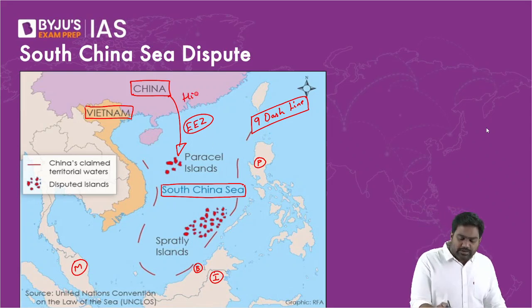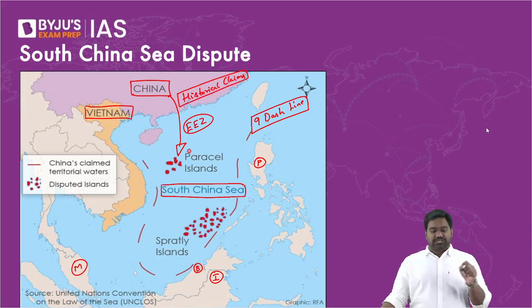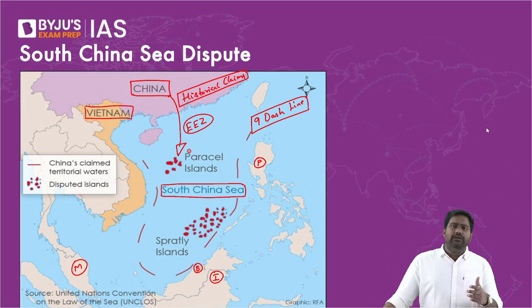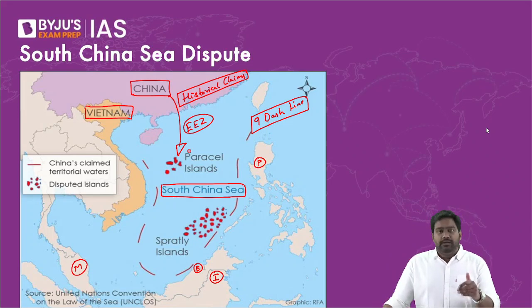China is basing these claims on historical records. Based on centuries-old historical claims, it is claiming that the South China Sea largely belongs to China. It claims that Chinese empires used to dominate and rule these waters based on China's control of maritime activity in this region, right? It is claiming that most of the EEZ should belong to China.